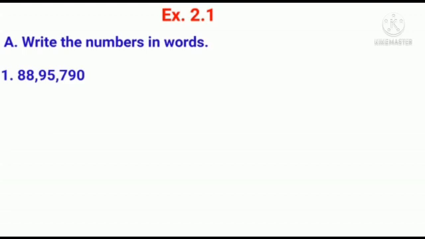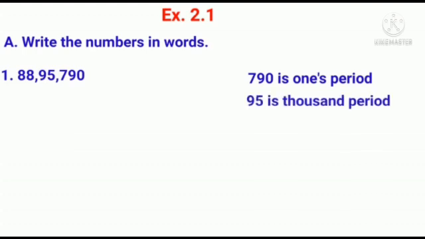8895790, the 3 digits from the right are 790. That is ones period. Next 2 digits are 95. That is thousand period. And the next 2 digits are 88. That is lakh period. Now the number is separated by commas. When the digits are separated by commas, they are read together along with their period.